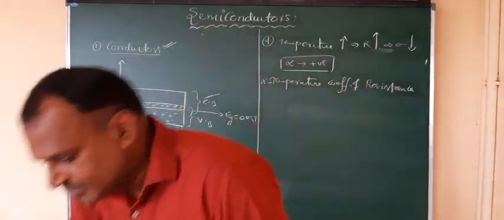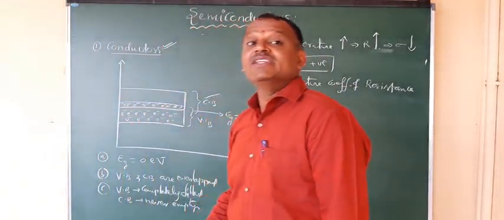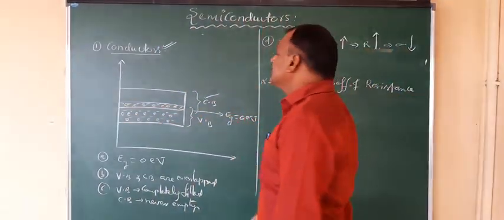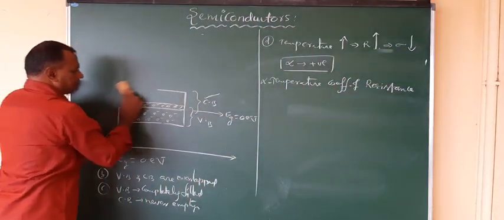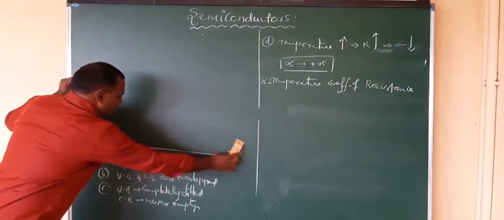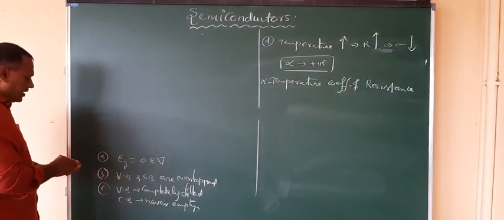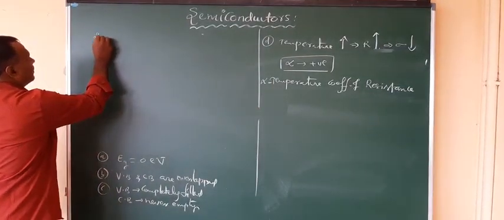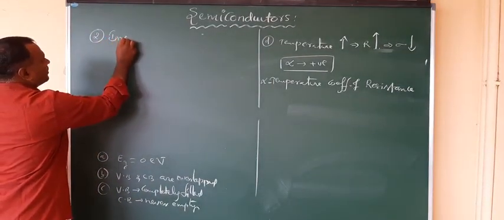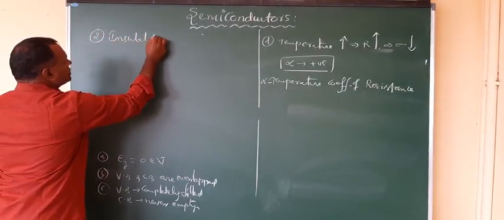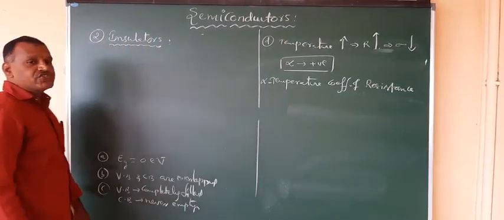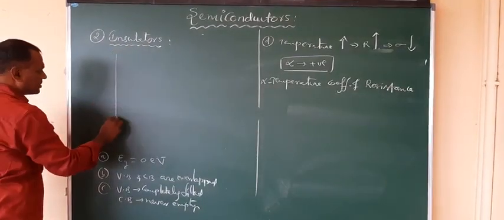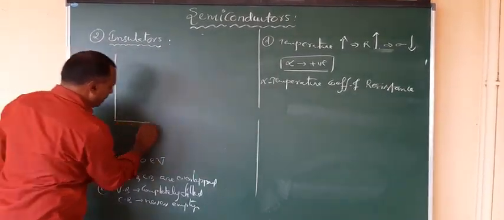Similarly, we can go for the insulators, and then we can go for the semiconductors. So I'll go for the next one, which is insulators. How are these energy bands existing or forming in the case of insulators?